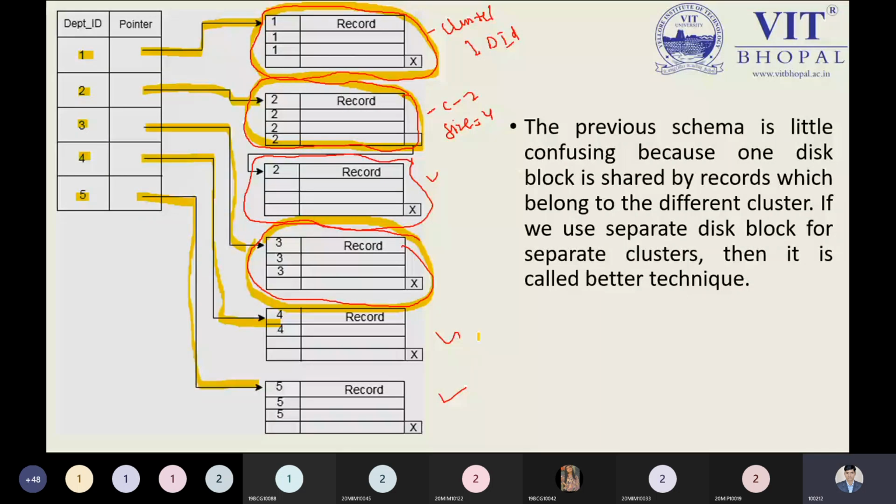Okay, now clear how to make the clustering and how to make the cluster indexing. Now clear? Yes. Okay, good.